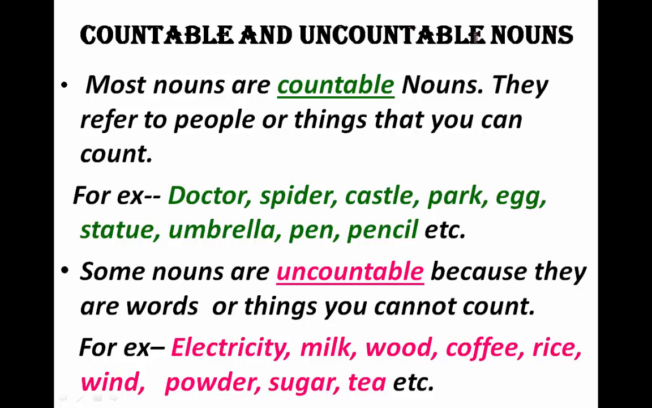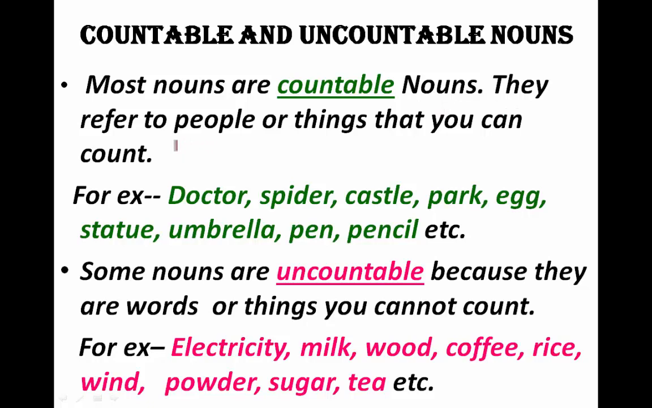So it's very important to distinguish between countable and uncountable nouns in English because the usage is different in regards to both determiners and verbs. So basically most nouns are countable nouns. Okay, we can count them. They refer to people or things that you can count.